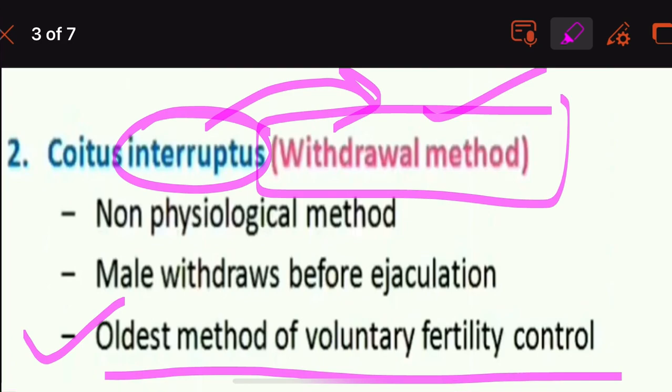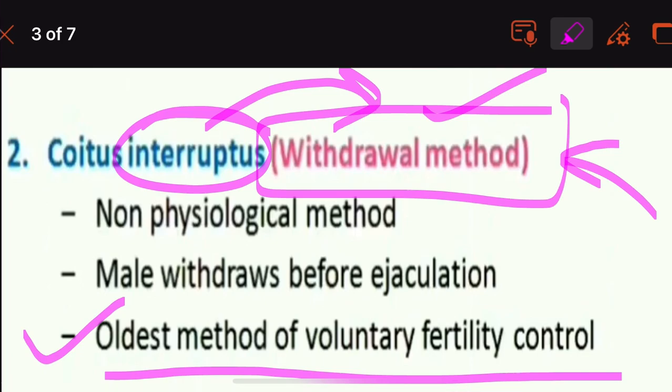It involves no cost or appliances. It is just the withdrawal of the penis before the semen is ejaculated into the vagina, thereby preventing the deposition of semen into the vagina.